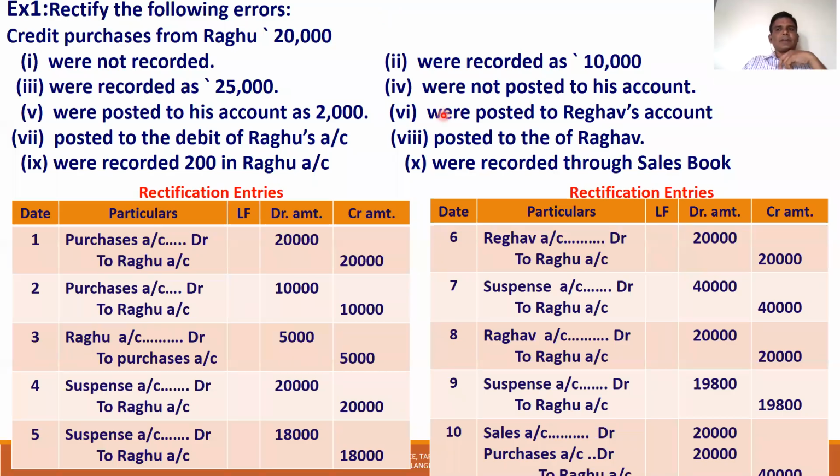So in this problem we have taken only one transaction, trade purchase of 20,000, and the different types of errors which can occur were taken and explained.